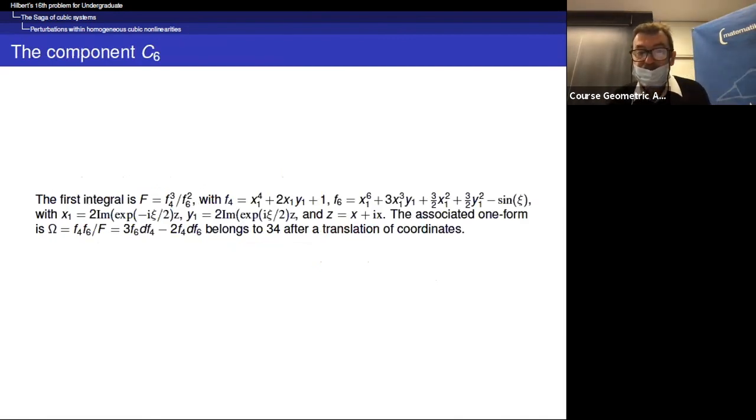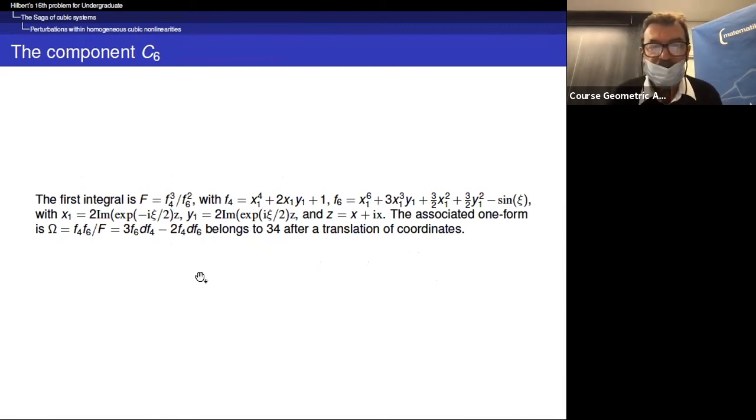Here is C6, so you see it looks very much like Q4. You have a polynomial of degree 4, a polynomial of degree 6, and this is a parameter.